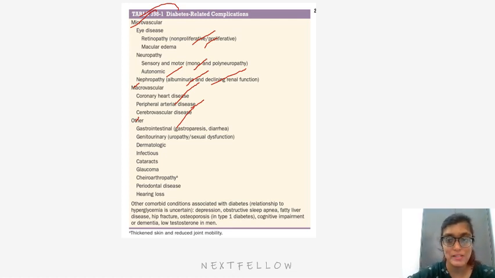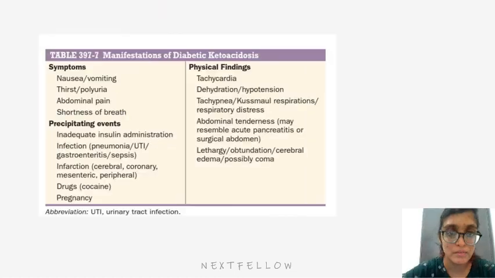Other complications include gastrointestinal, that is gastroparesis and diarrhea, genitourinary infections, uropathy and sexual dysfunction, dermatological complications, infections, cataract, glaucoma, chorioretinopathy, periodontal disease and hearing loss. So these are the most common complications of diabetes.